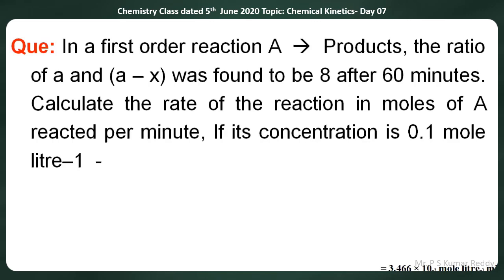In a first order reaction, A gives rise to products. The ratio of A and A minus X was found to be 8 after 60 minutes. Calculate the rate of reaction in moles of A reacted per minute if its concentration is 0.1 moles per liter. That is the question given to us.